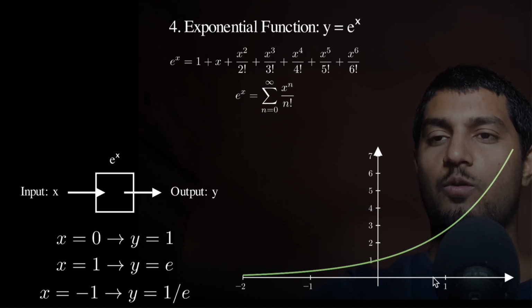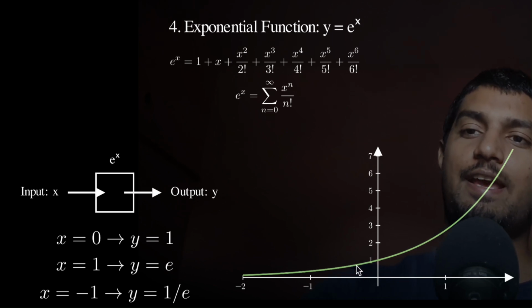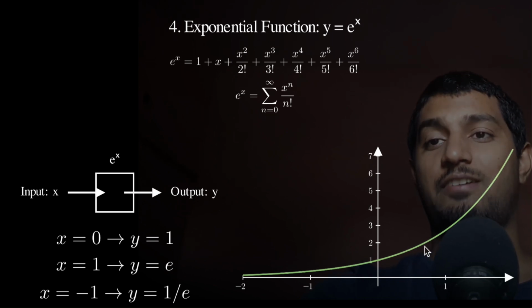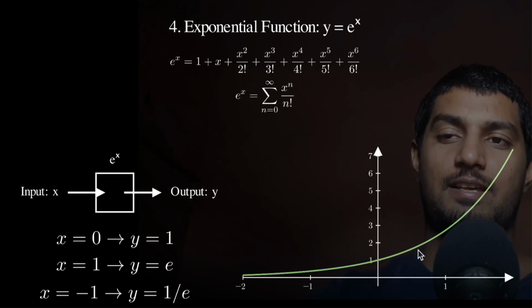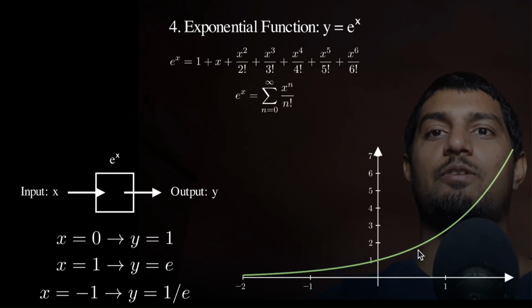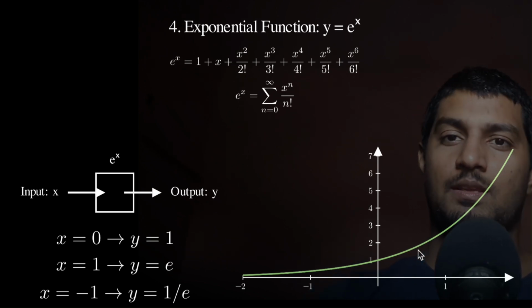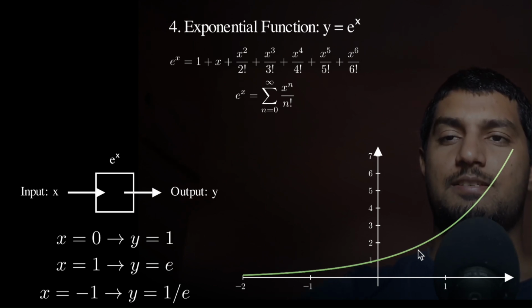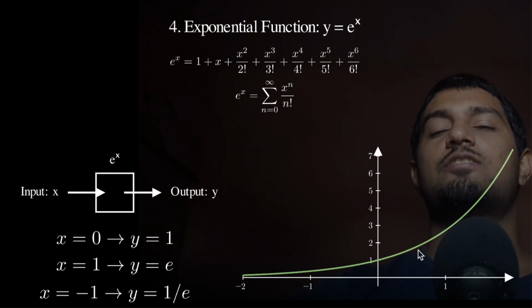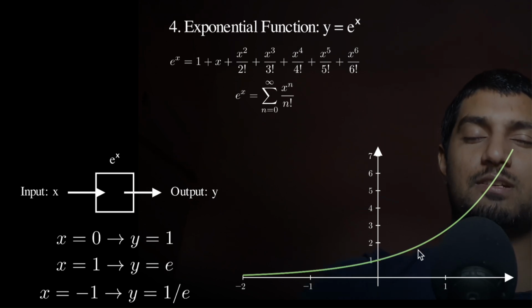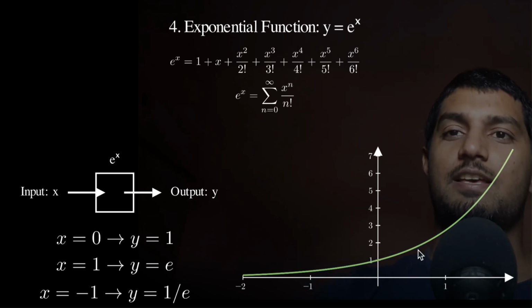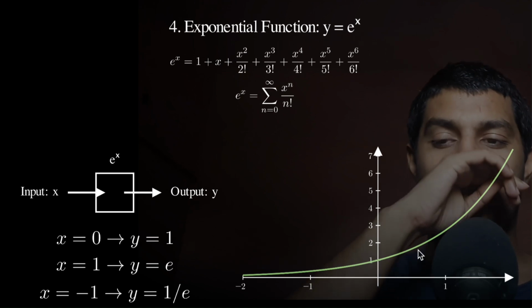Whatever value you go to, the slope for e^x is actually e^x. We haven't talked about this much, but we'll probably see when we learn calculus how we can find the slope of e^x. So this is our function e^x. In the same way, just like sine's inverse was cos x, right? They pretty much look similar. Same way, this exponential function has an inverse called log x,